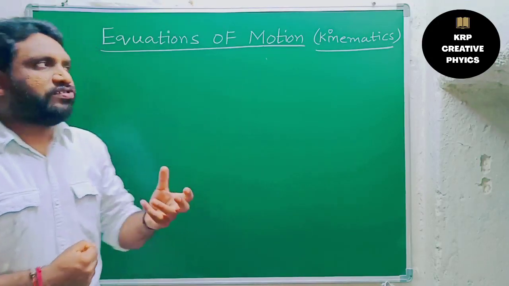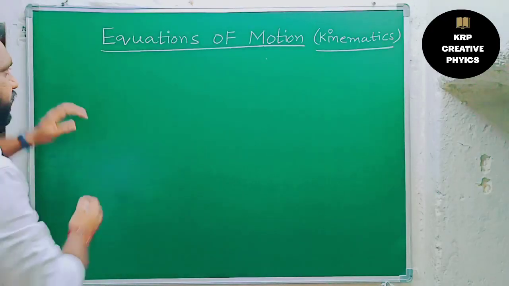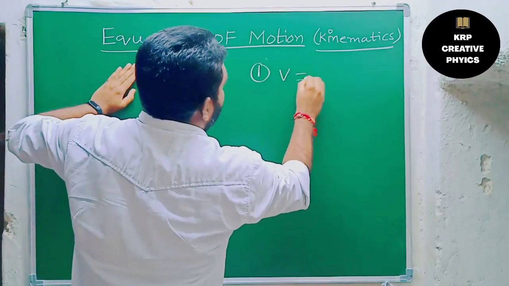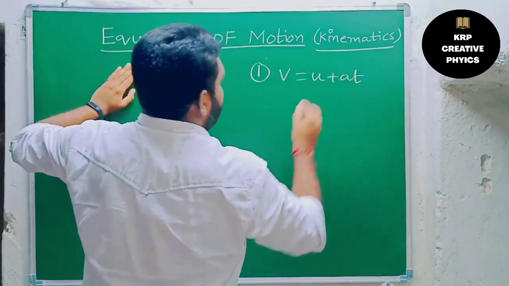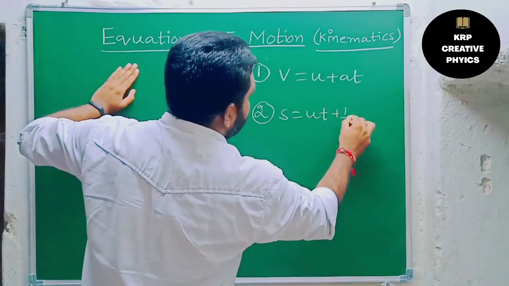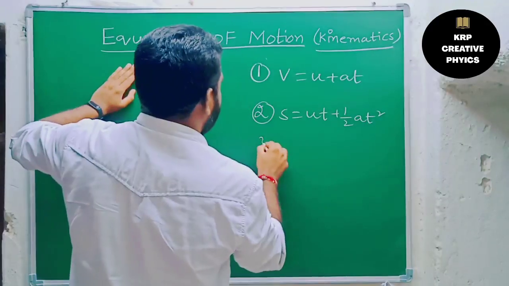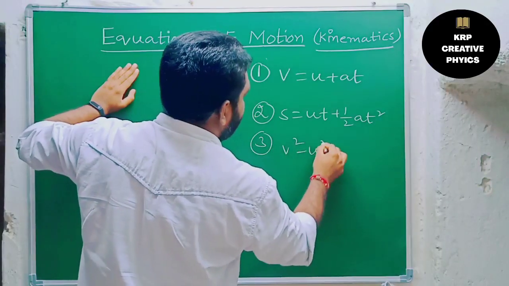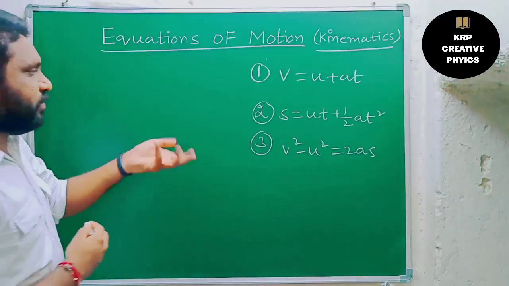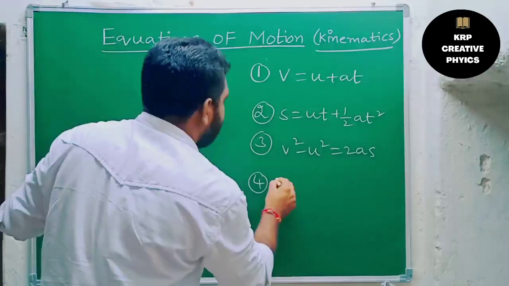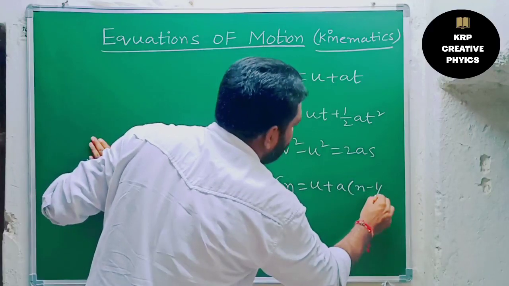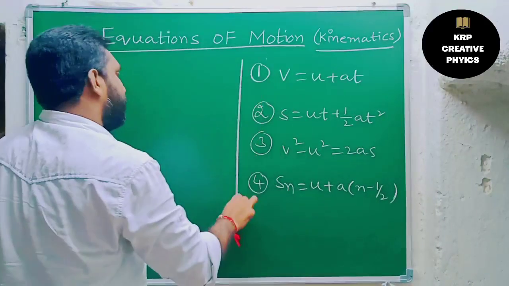First I am going to write the equations of motion here. The first equation is V equal to U plus AT. The second equation is S equal to UT plus half AT square. The third equation is V square minus U square equal to 2AS. These three equations are most important. Including these, we have one more, the fourth equation: Sn equal to U plus A into (2N minus 1) by 2. So these are the total four equations.